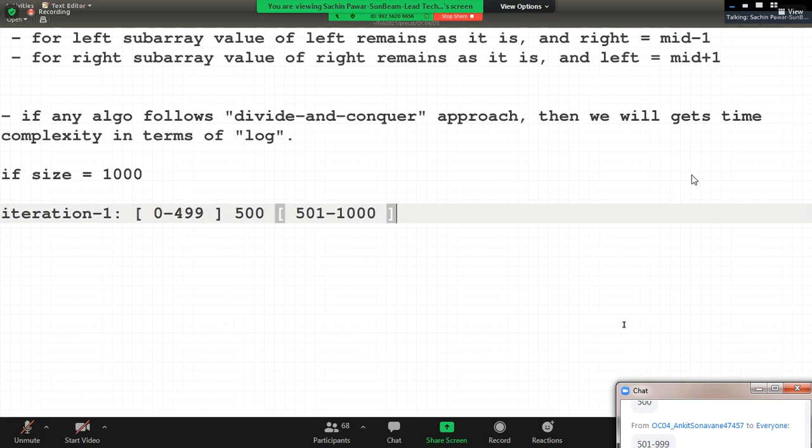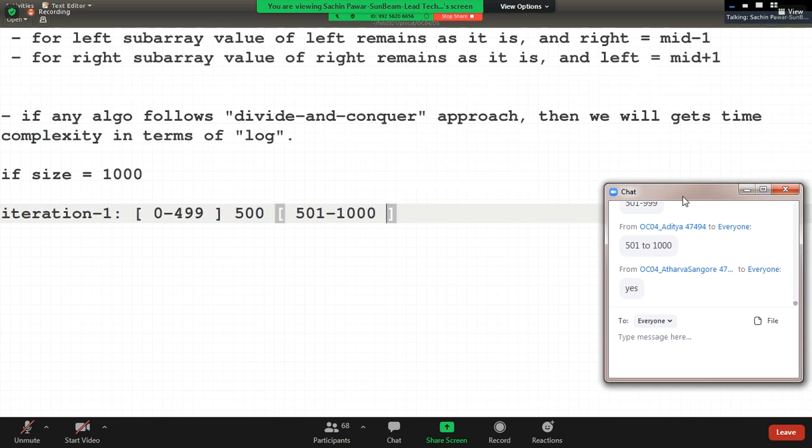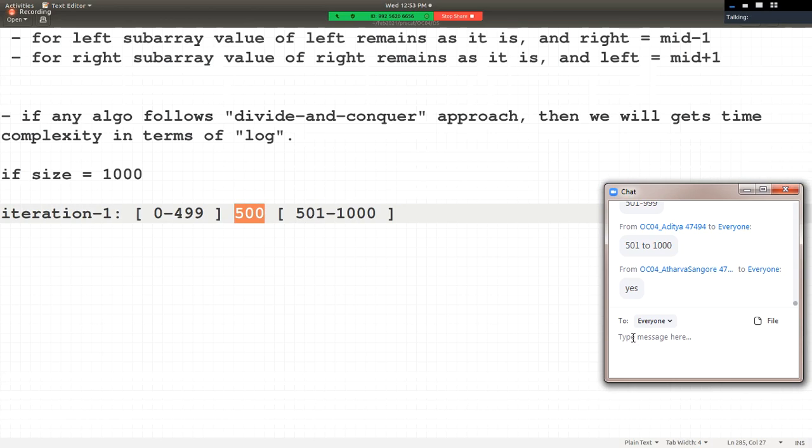Hello friends, have you understood this? ये समझ में आया आपको? Now, then we'll compare value of key with mid position element. Sir, if key is not found, then in second iteration, don't you think either we'll search key into the left sub array or into the right sub array? Do you agree with this?